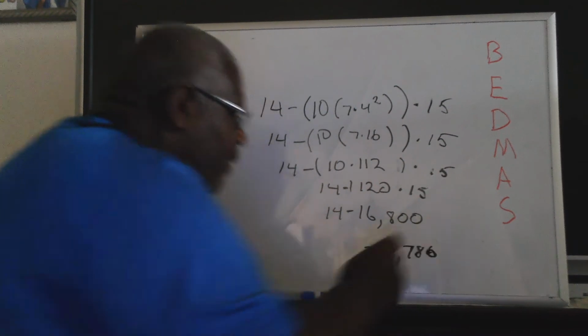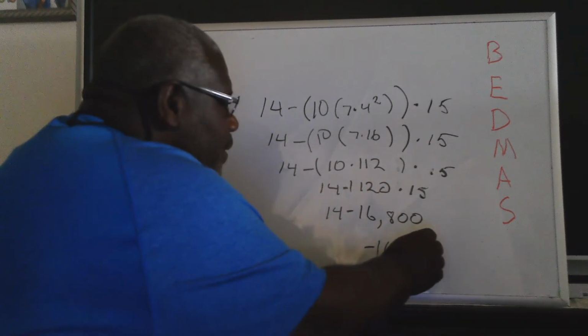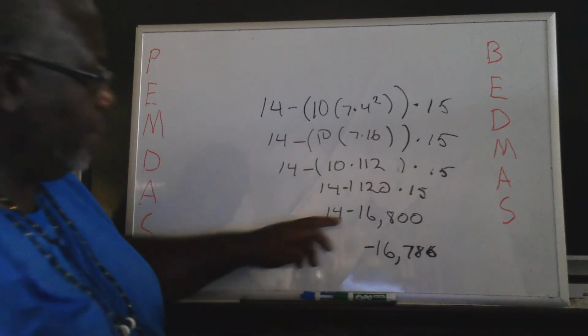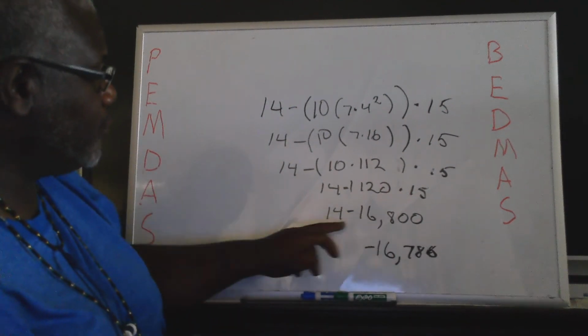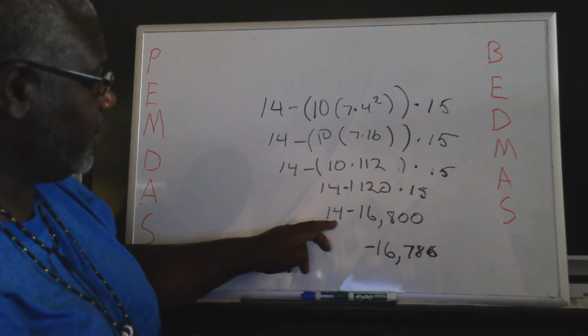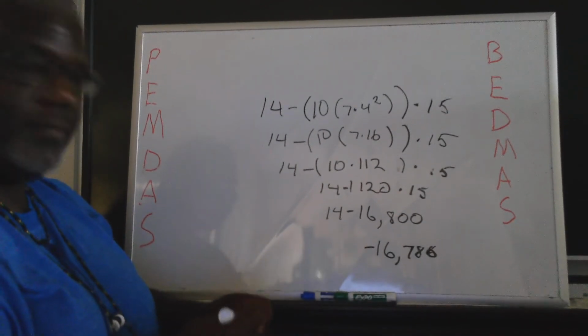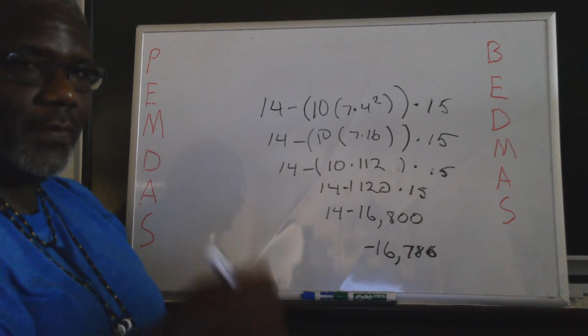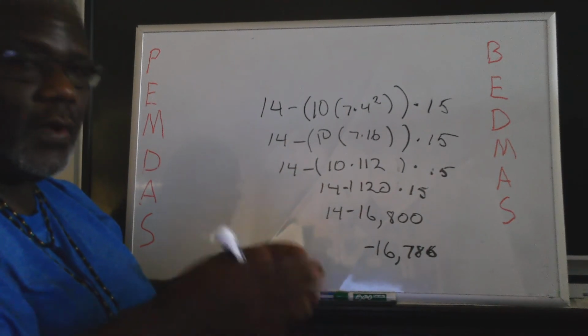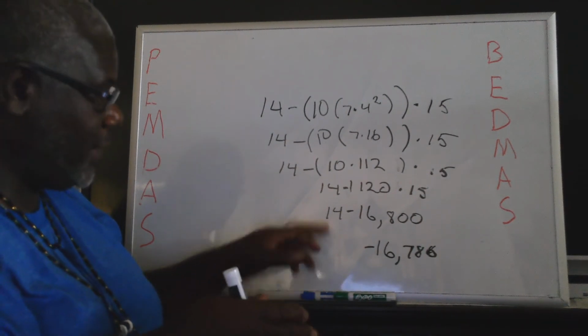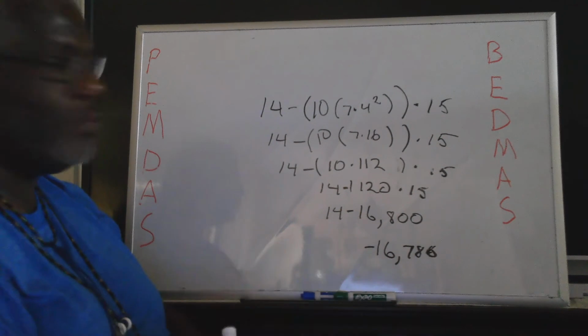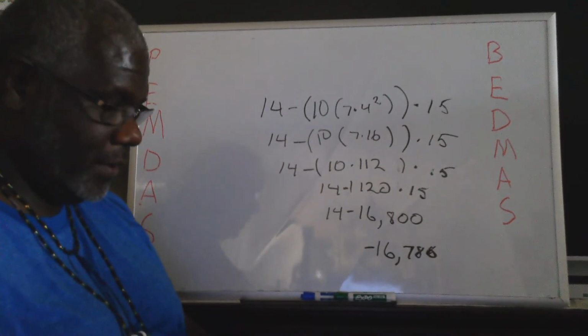Okay? That's your answer. You take this number, subtract this number from it, and then just bring the negative sign down and you'll get it. Save yourself the trouble of having to do all this stuff backwards if you don't have a calculator. But if you have a calculator, do that. I promise you that that's the answer you'll get.